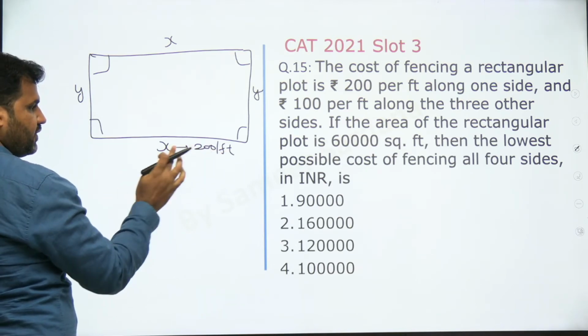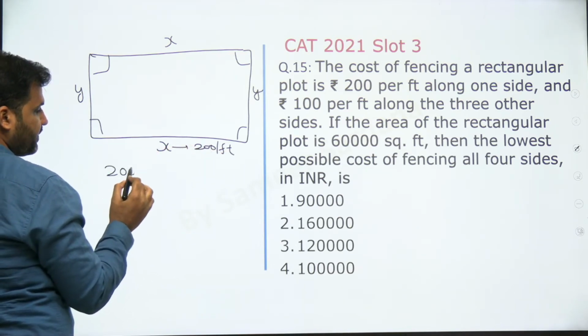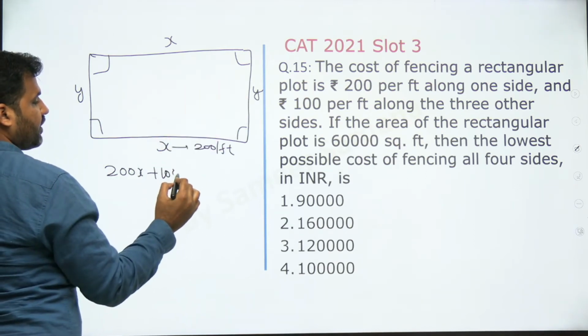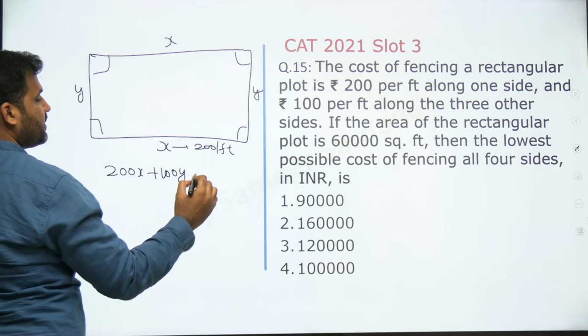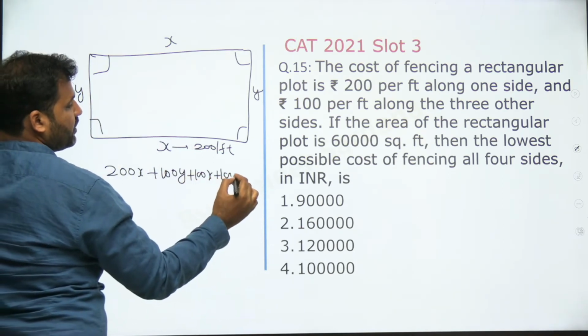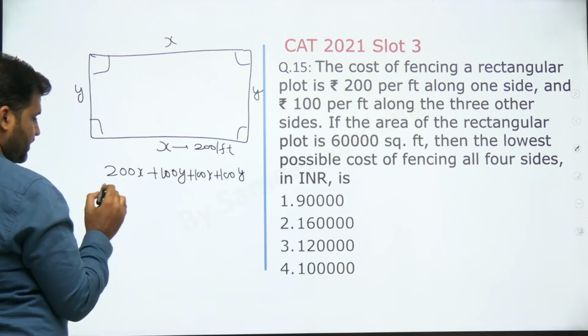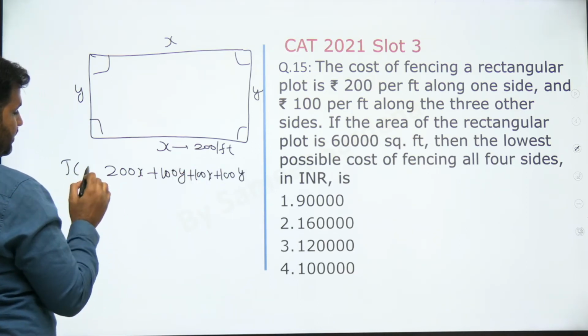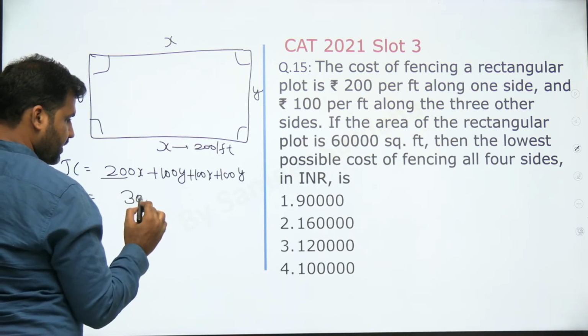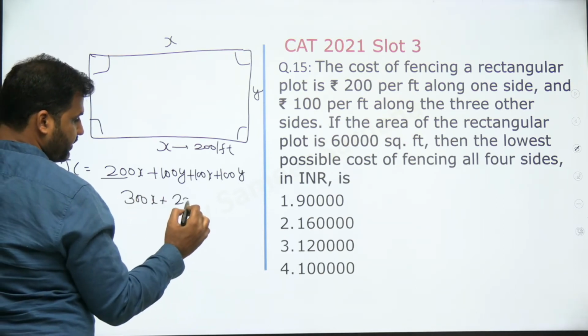200 per feet. For x feet it will be 200x. Here 100y. Here 100x. And here I'll be spending 100y. So this is the total costing, right? That's the total cost. Total cost is equal to 200x plus 100x, 300x plus 200y.